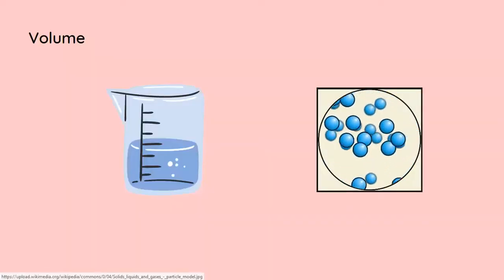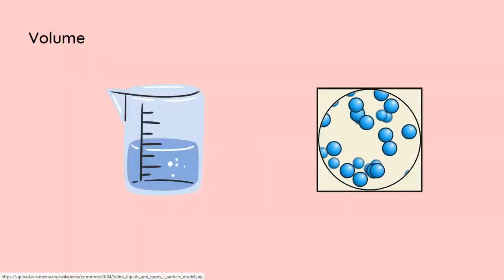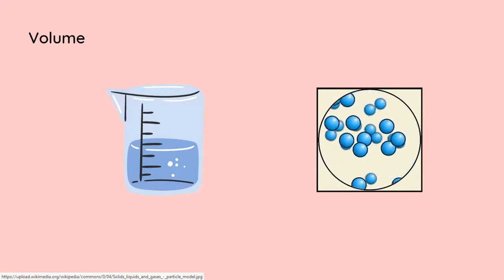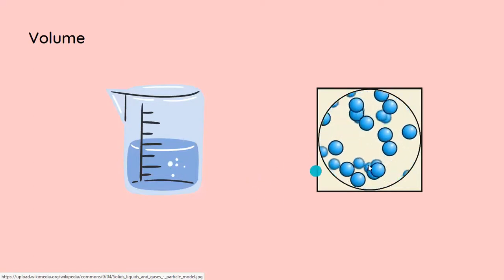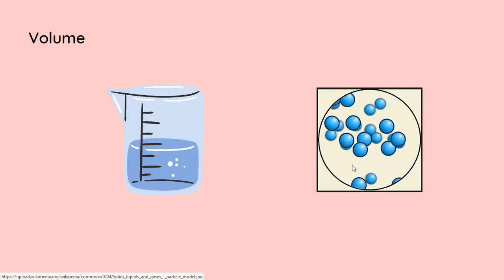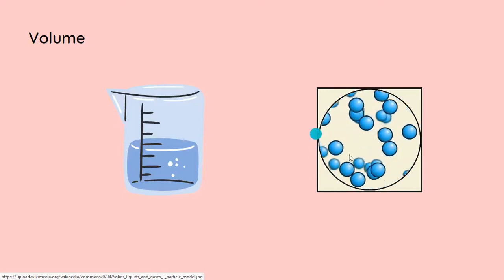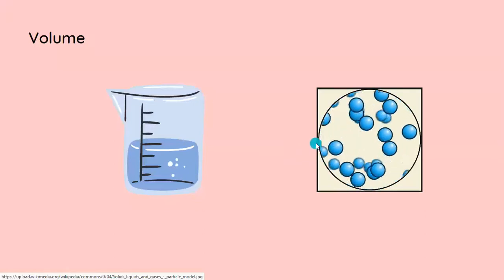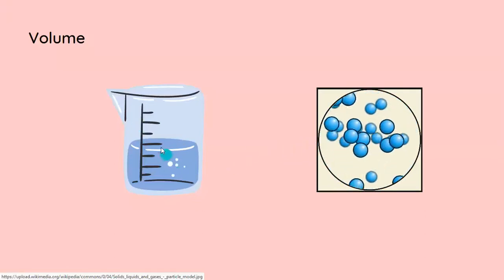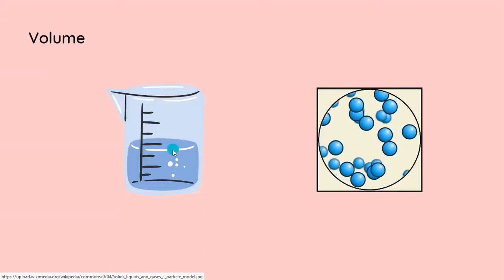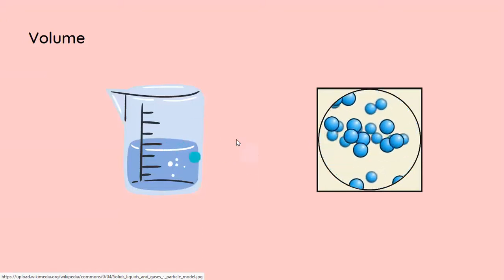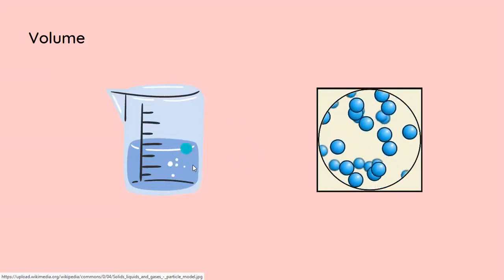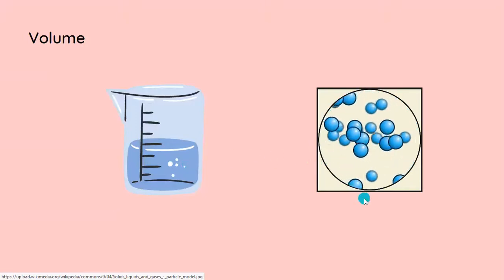First one is volume. As we know, liquids have a definite volume and they take the shape of the container. Gases, on the other hand, will take the shape of the container and fill the whole container, and so they don't have a specific volume. Liquids have a definite volume because the intermolecular forces in liquids are relatively higher than that of gases.